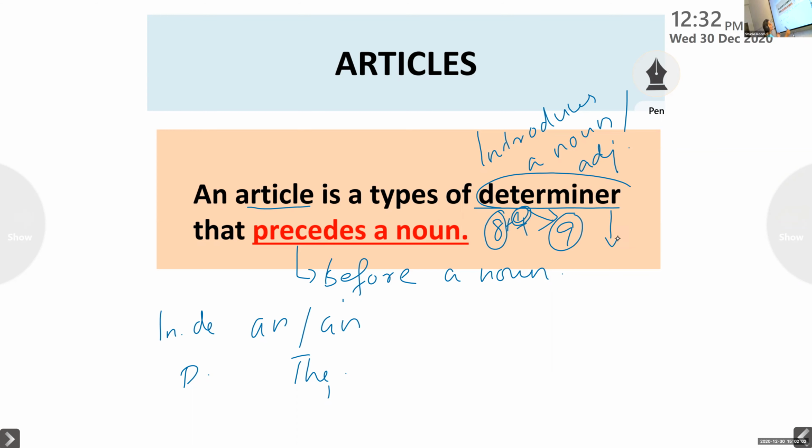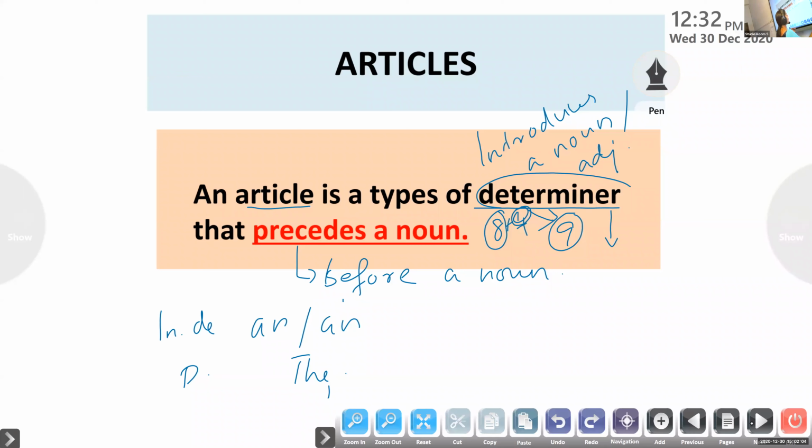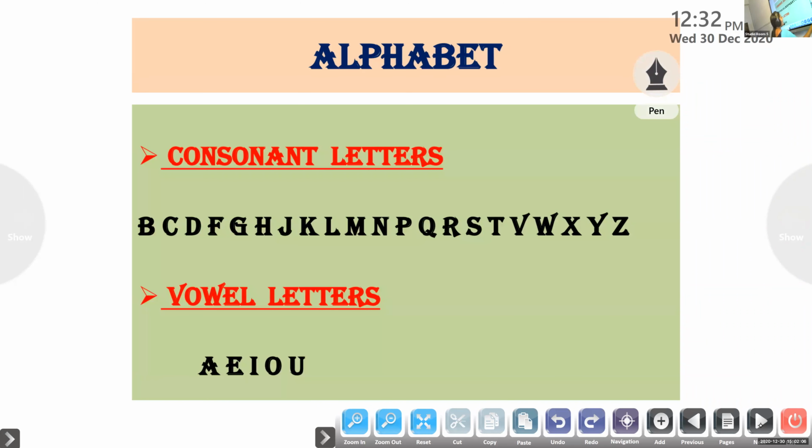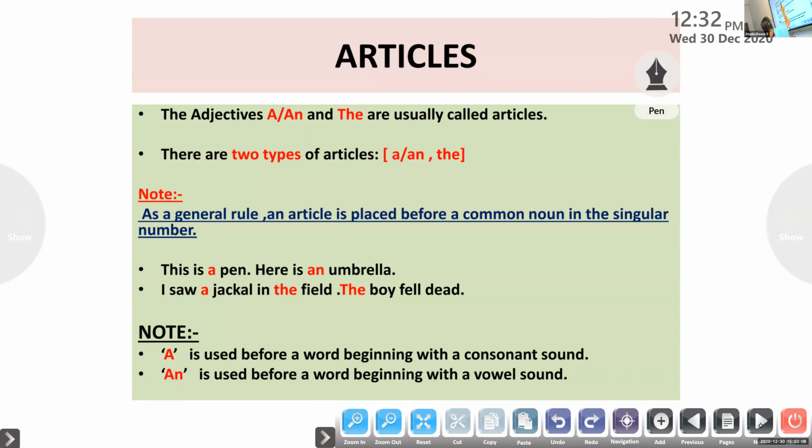There are two types of article. As I said, there are two types of articles: the definite article the and the indefinite article a or an. Am I clear, children? Yes, ma'am.